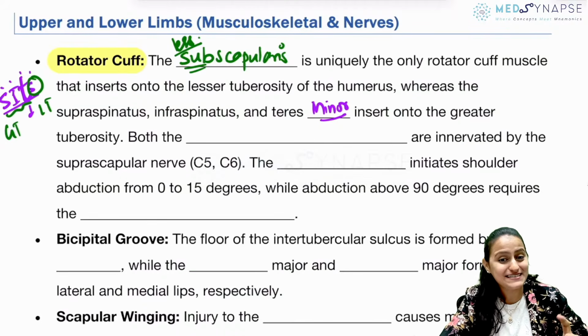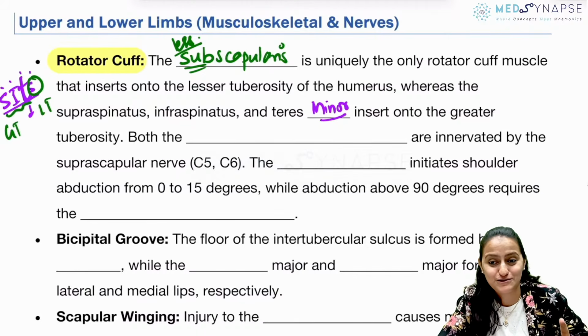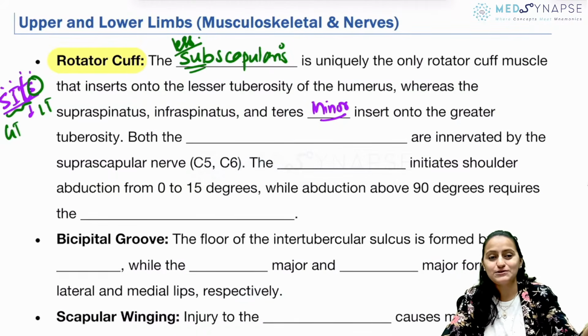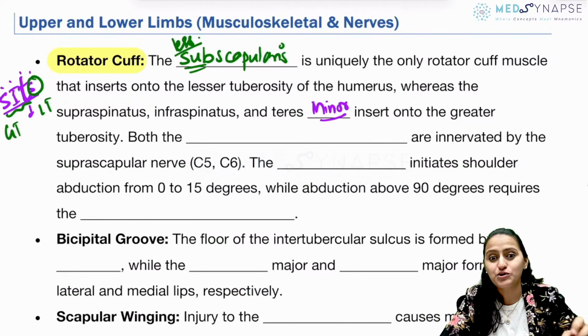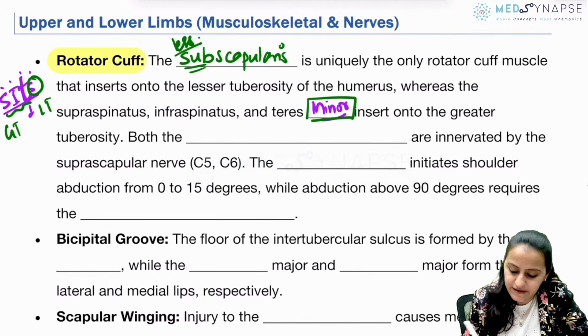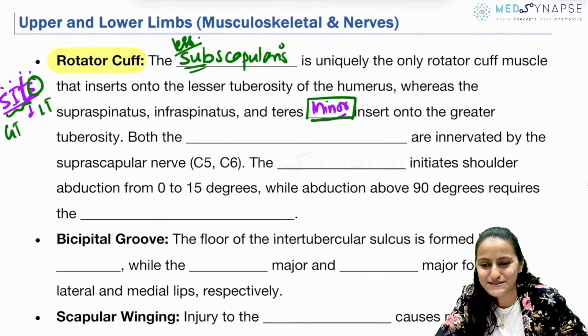Neha, it's not teres minor, it is subscapularis which goes on to the lesser tuberosity, right? This is how you realize that you have read this, solved the test also, but still you're making mistakes. So note it down that this one went wrong. Right, so remember that in the rotator cuff, it is teres minor. Okay, so Neha, you had answered for teres minor, I believe.